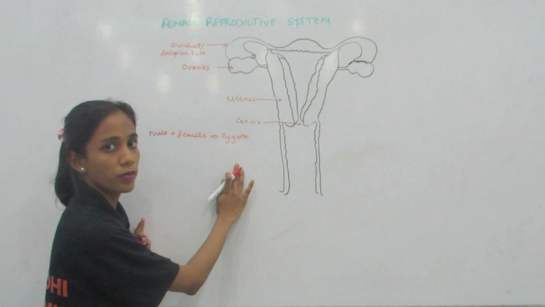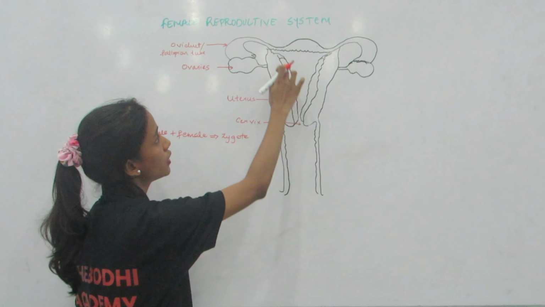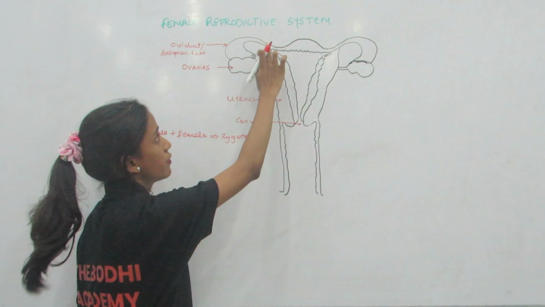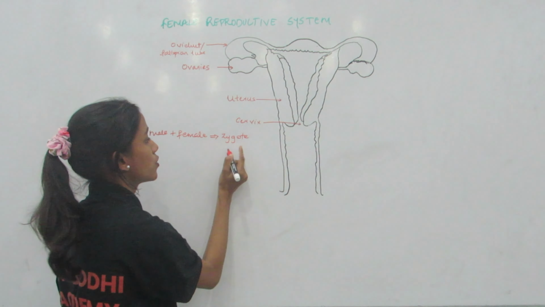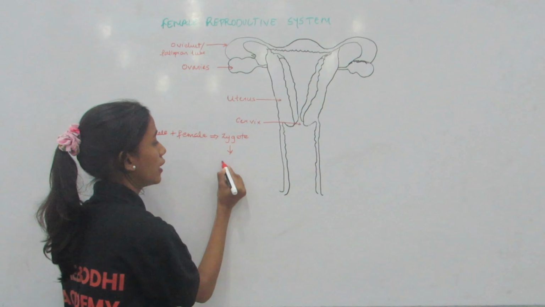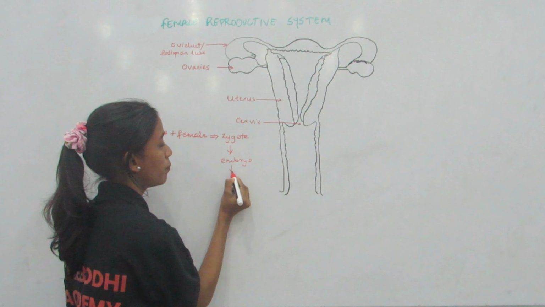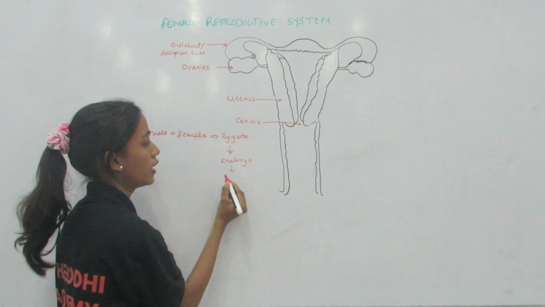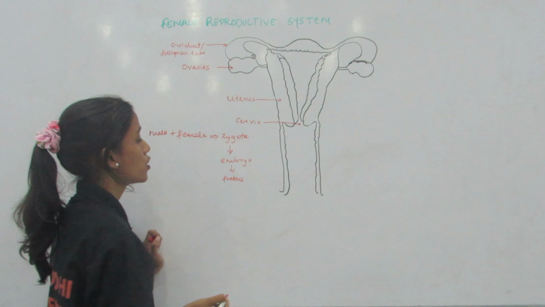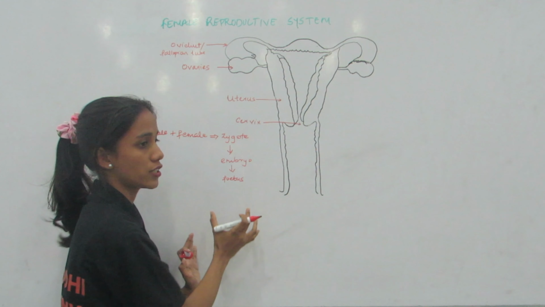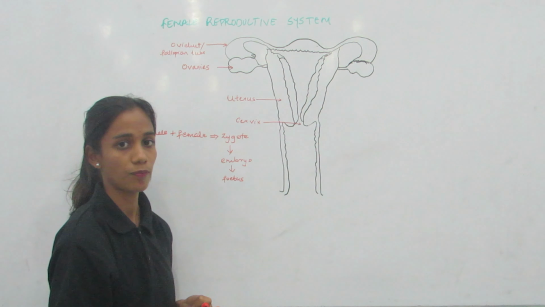After the zygote is formed, it divides to form the embryo, and the embryo travels to the uterus. It gets embedded into the lining of the uterus. So, development of the zygote leads to the formation of the embryo, and further development of the embryo after further division leads to the formation of something called the fetus. The development of the fetus into a newly formed baby happens inside the uterus.